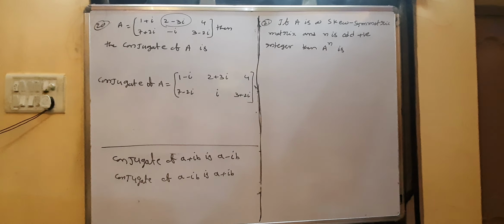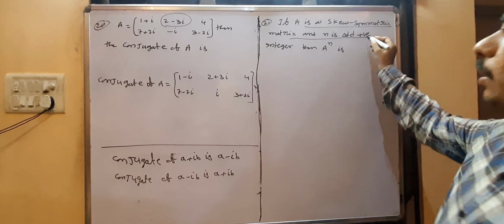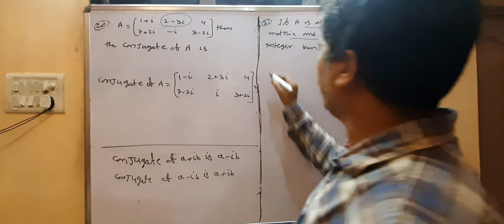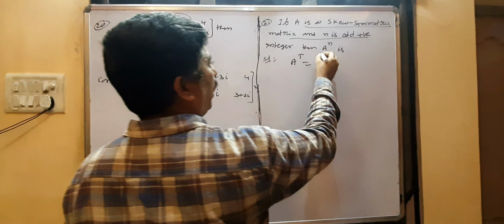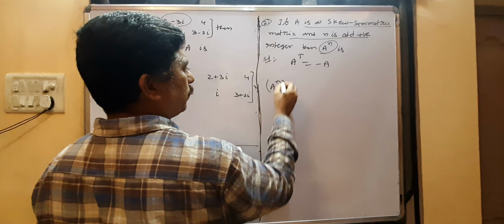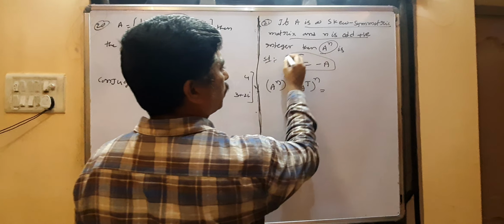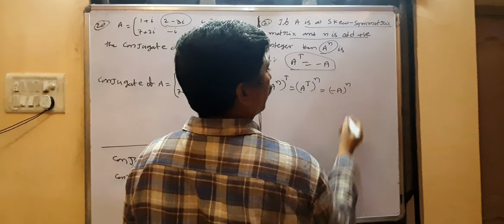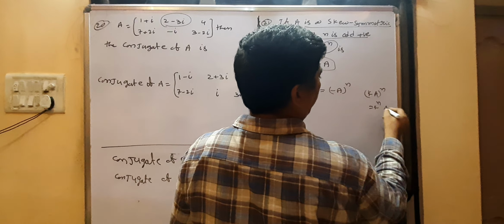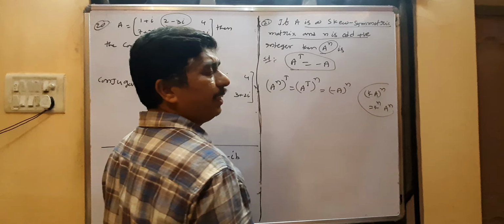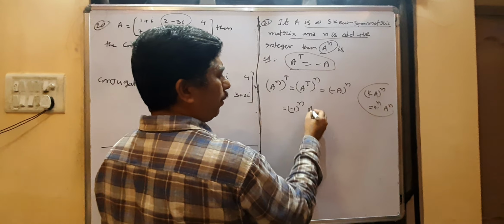Now coming to next one. A is a skew symmetric matrix and N is an odd positive integer. Skew symmetric matrix means A transpose equals minus A. They asked to find A power N. Take A power N whole transpose, which can be written as A transpose whole power N. A transpose is minus A, so we have minus A whole power N. K into A power N is K power N into A power N, where K is any scalar, meaning a real number. In place of K we have minus 1, so minus 1 whole power N into A power N.